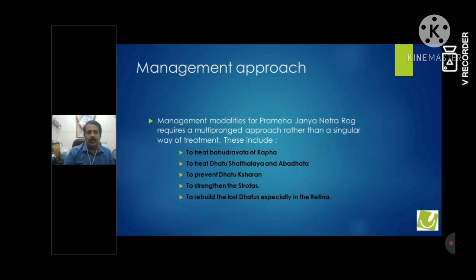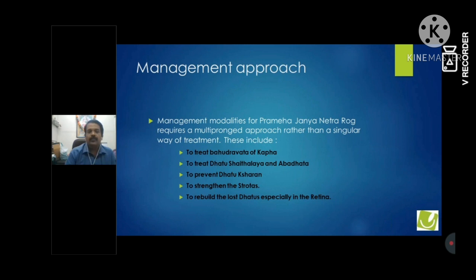So what should be the management approach for diabetic retinopathy? Now we have discussed two ways, as I said. This is the second way, where we know the pathophysiology of diabetic retinopathy, and then we can treat stage-wise. Whenever we are treating a disease, we should have some approach to treat it.